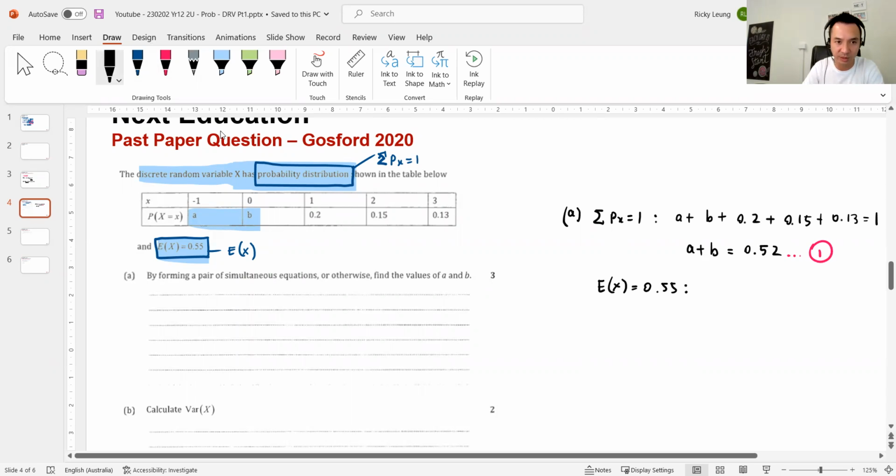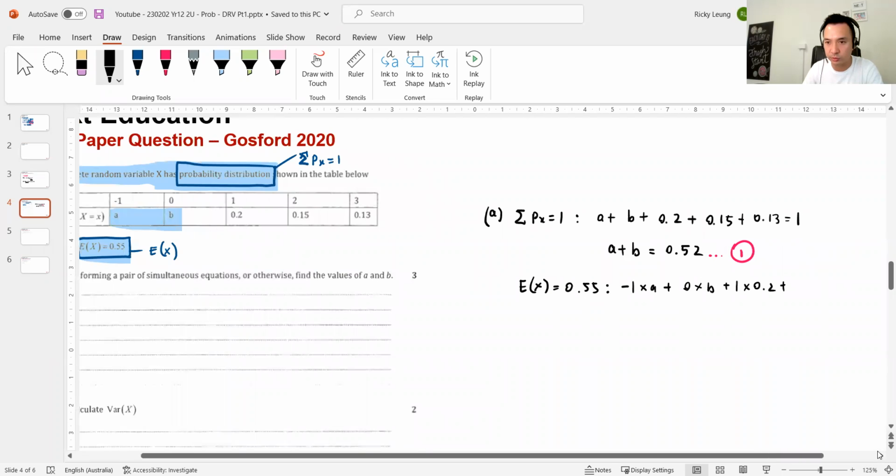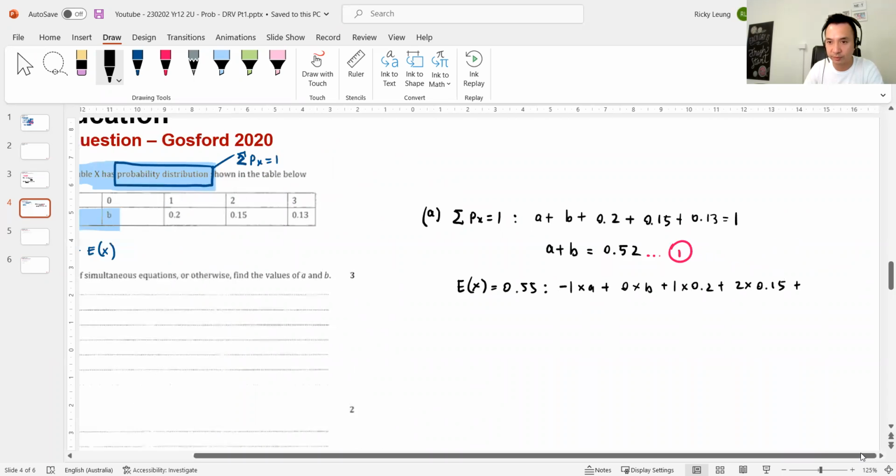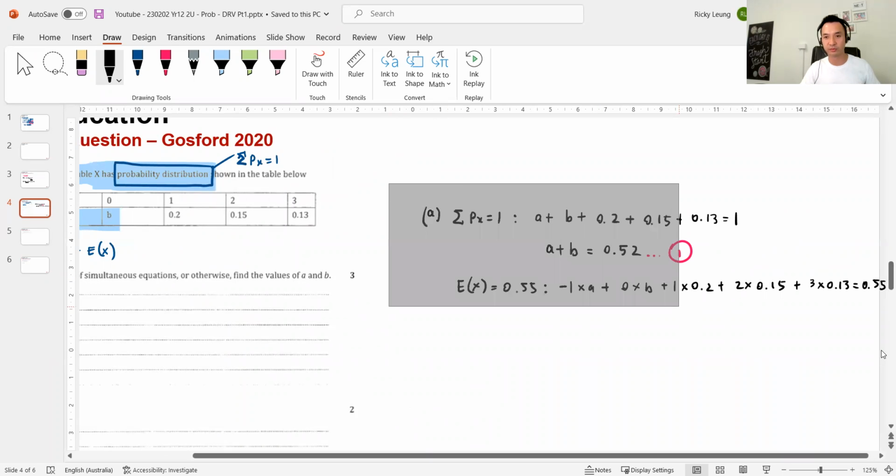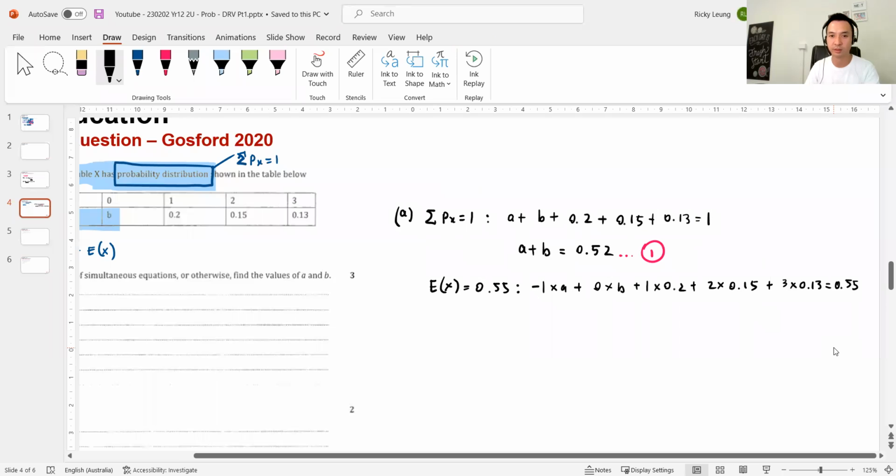Then remember, each one times itself. Oh, this one's actually, simultaneous is really easy because one of them is 0. So -1 times A plus 0 times B plus 1 times 0.2 plus 2 times 0.15 plus 3 times 0.13 equals 0.55 now. So it went off screen. Let me bring it back in. Guys, the beauty about this one is that this one here actually zeroizes, right? So you don't actually need to solve simultaneously.